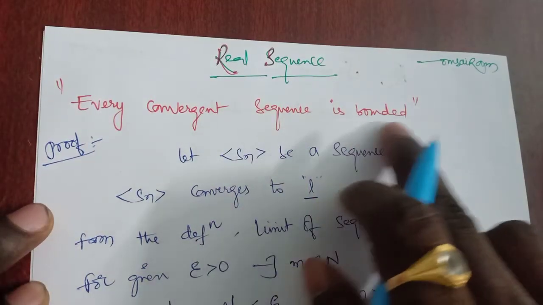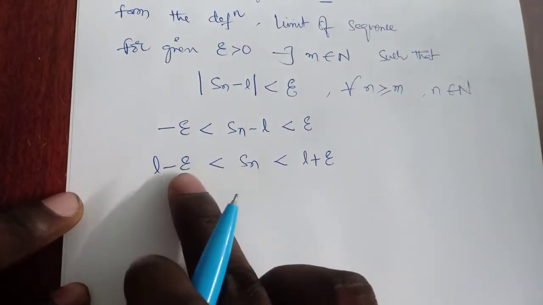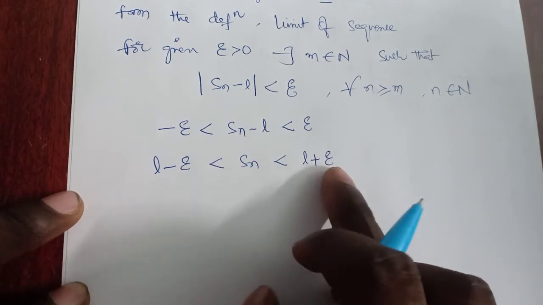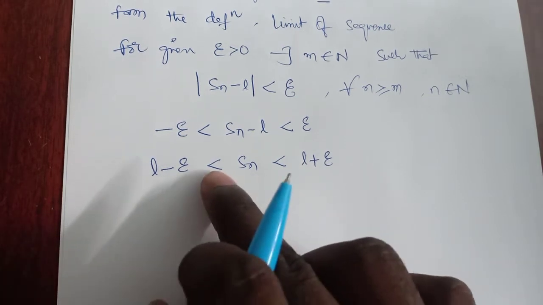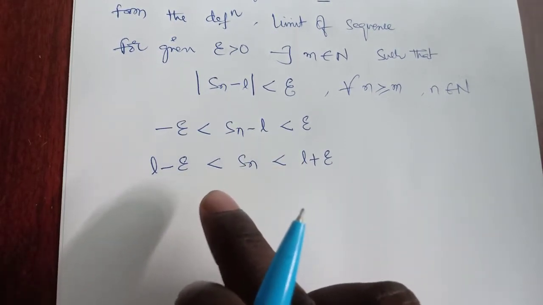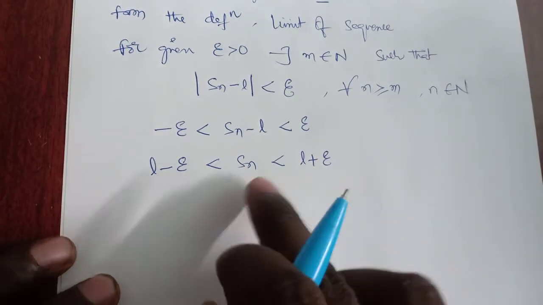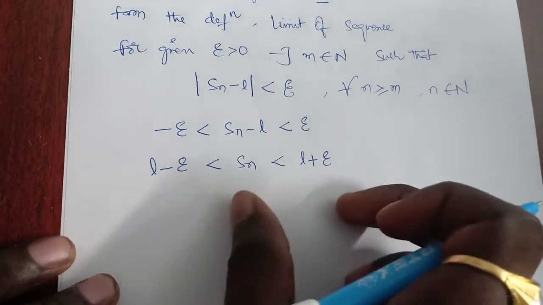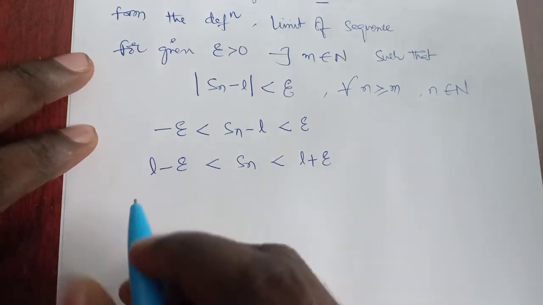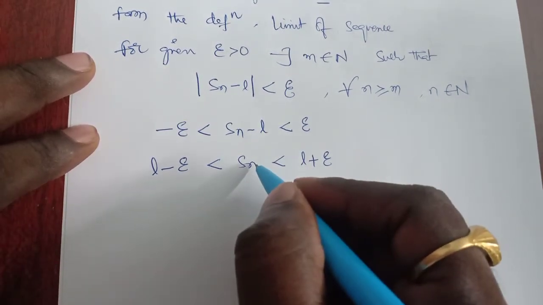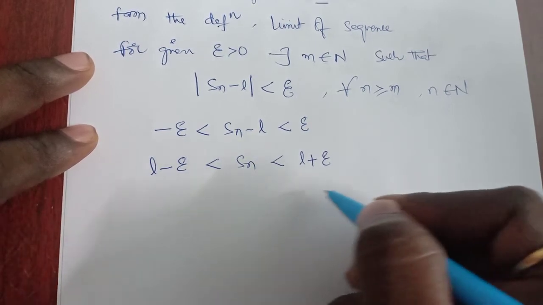This sequence should be bounded, but here Sn lies between L minus epsilon and L plus epsilon, and we don't have a minimum and maximum. Why? Because here we have less than only, so no equality. So here we have infimum and supremum, but no minimum, no maximum. If it is a finite set, clearly it should have a minimum and maximum, so that we make finite values here. Suppose we substitute n equal to 1, so S1 is finite, S2 is finite, S3 is finite, and so on till the end.